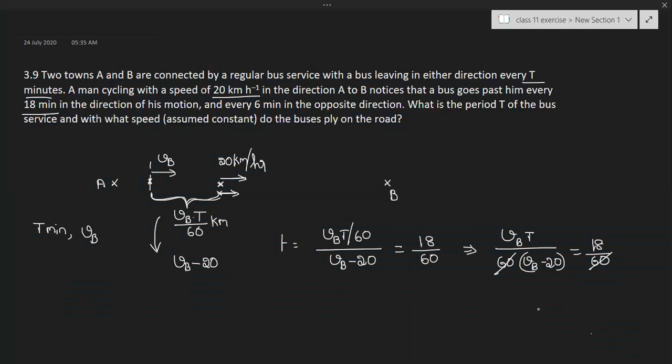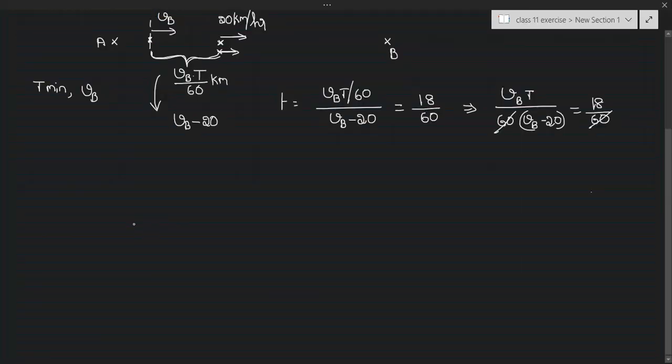Now in the second case, this is town A and this is town B. Now here the person is here. He is moving in this direction with a speed of 20 km per hour. Now the bus is going to cross this person in this direction. That means the bus is coming from town B. When one bus crosses this person, another bus will be here. Now the distance between these two buses will be same as previous one, nothing but Vb into T by 60 kilometers.